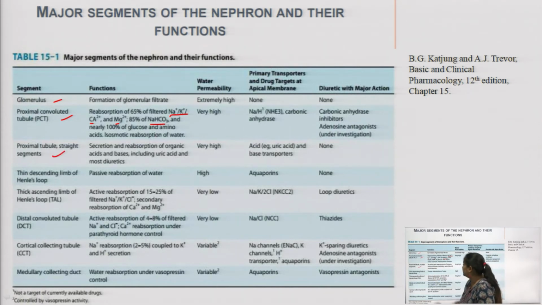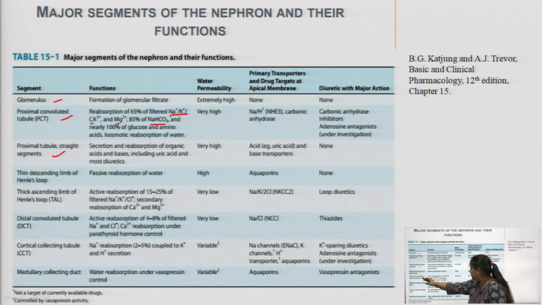The third part is the proximal tubule straight segment, the extended part of the proximal convoluted tubule. It functions as secretion and reabsorption of organic acids and bases, which includes uric acid and mostly the diuretics. Again the water permeability is very high. Next comes the thin descending loop of Henle, where one class of diuretic works. It functions as passive reabsorption of water. Water permeability is again high.